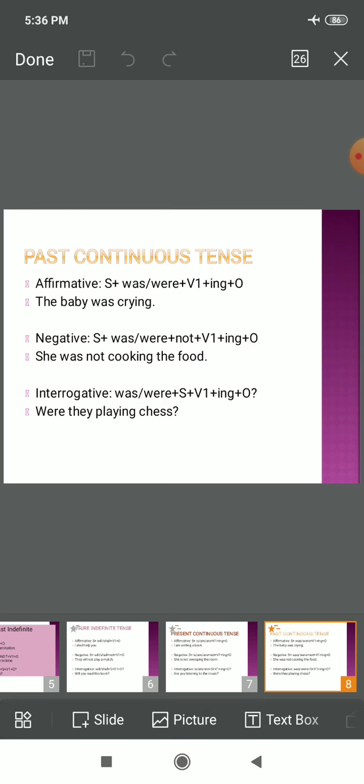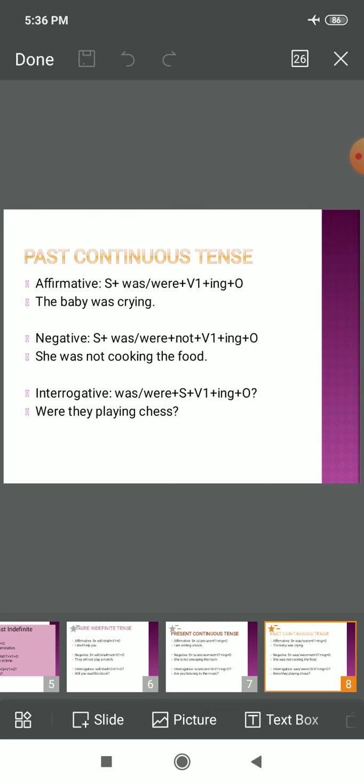Next is past continuous tense. So children, again there are three types: affirmative, negative and interrogative. In affirmative, subject plus was or were according to the subject, first form of verb plus ing plus object is used. So children, we know it very well. With singular subjects we use was, and with plural subjects we use were.